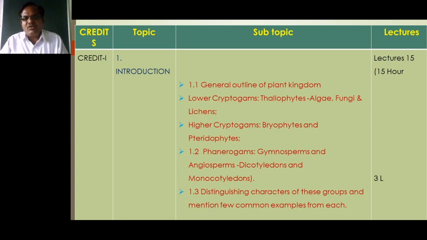And inside the root, when we take the TS of the root, the radial type of vascular bundles are there, and they are arranged in the form of polyarch condition, means there are many patches of phloem and xylem, arranged radially, one after another. That is known as the radial type of vascular bundle, which is the polyarch type of condition.